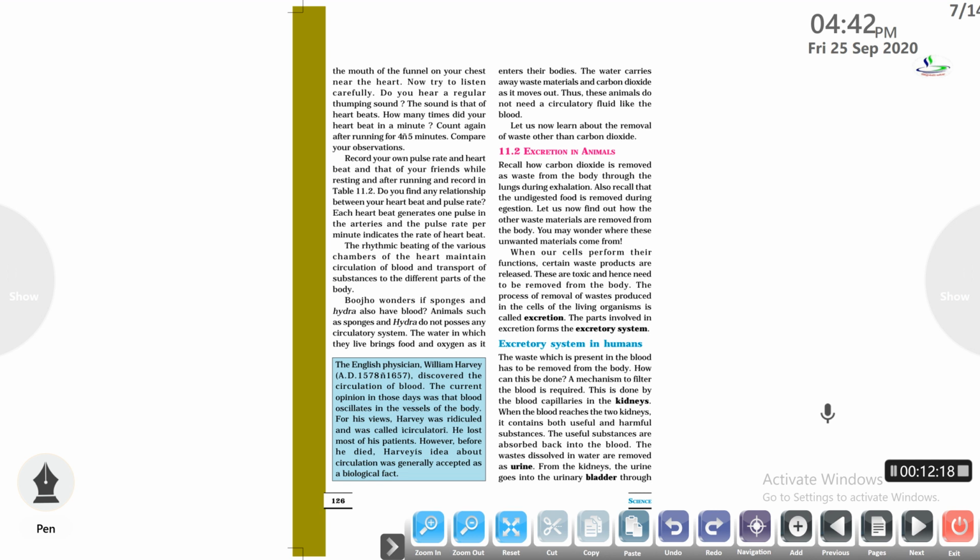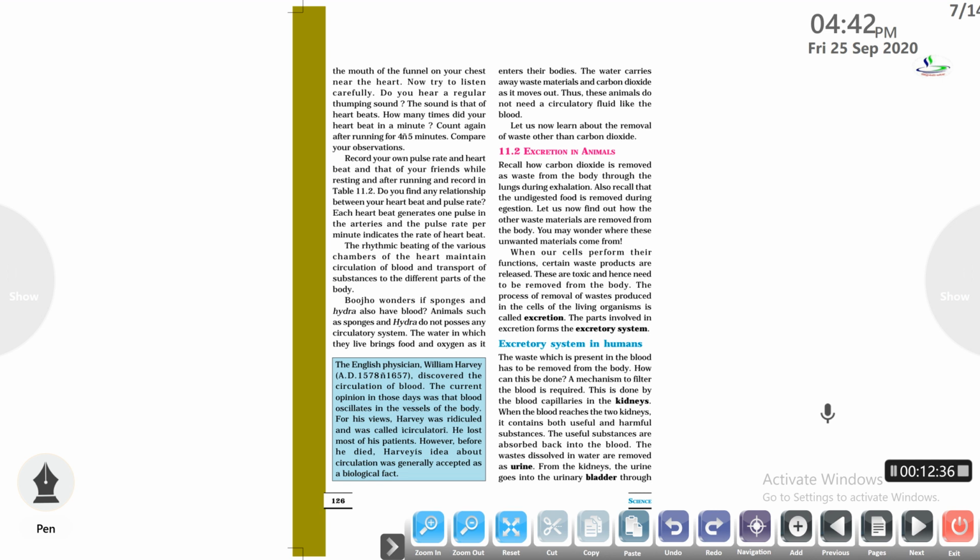Each heartbeat generates one pulse in the arteries, and the pulse rate per minute indicates the rate of heartbeat. So the rhythmic beating of the various chambers of the heart maintains the circulation of blood and transport of substances to the different parts of the body. This is the human circulatory system.